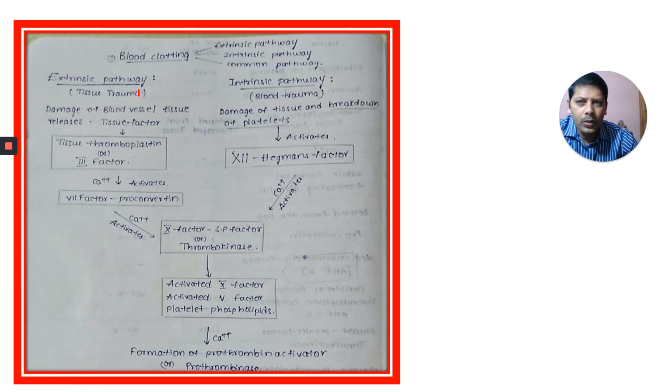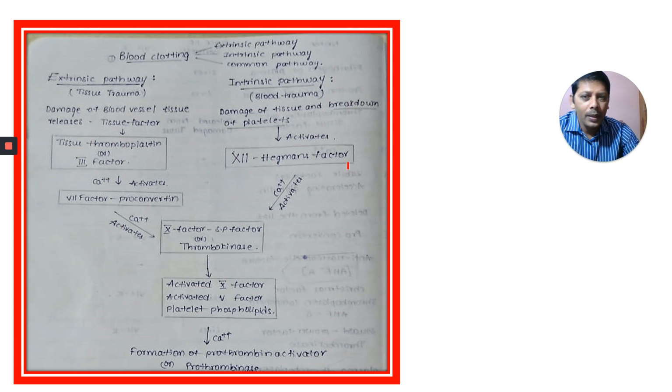Extrinsic pathway: it initiates when there is a tissue trauma. Intrinsic pathway: when there is a blood trauma. Damage to blood vessel tissue releases a tissue factor. What is the third factor? I told you one code here: Foolish people try climbing long slopes after Christmas, some people have fallen. Here the third factor is tissue thromboplastin.